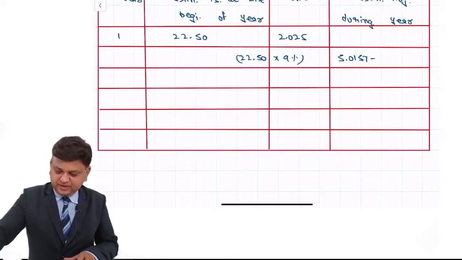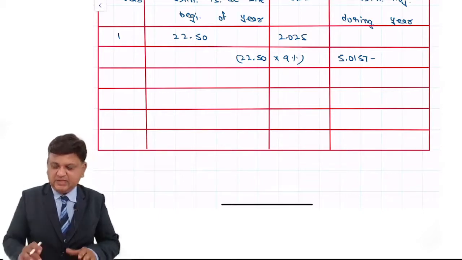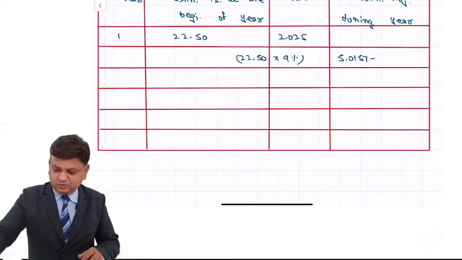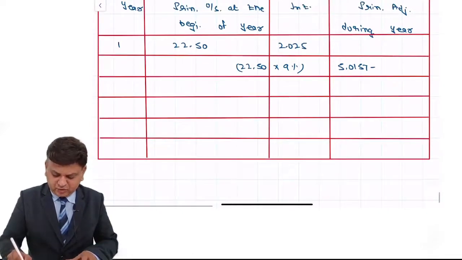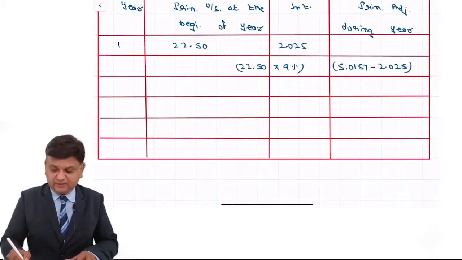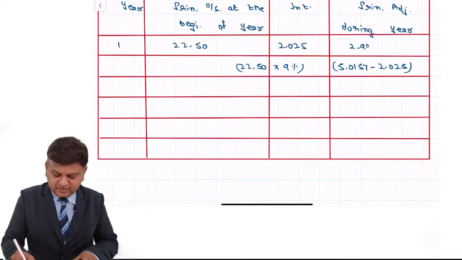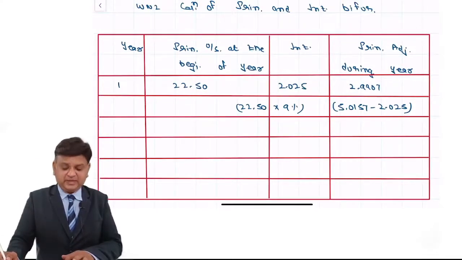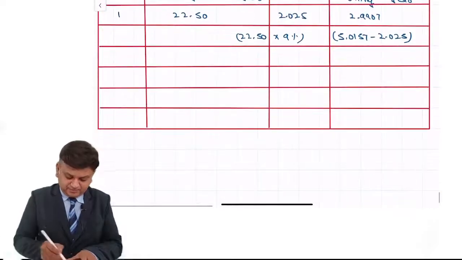So 5.0157 is the amount that you pay against the interest of 2.025. Whatever the excess amount which has been given is towards principal. That is 2.9907 crore. That is the principal adjusted during the year.